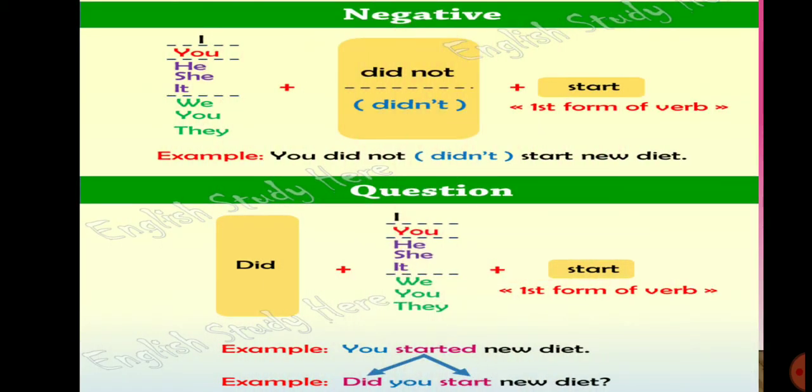Next is use of did. In simple past tense, to make our sentence negative, we will use did not with all subjects, whether our subject is singular or plural. And with did not, we will use the verb first form. For example, you did not start a new diet. And to make our sentence interrogative, we will use did in the place of the subject, and after did we will write the subject, then the verb first form. As an example, did you start a new diet?